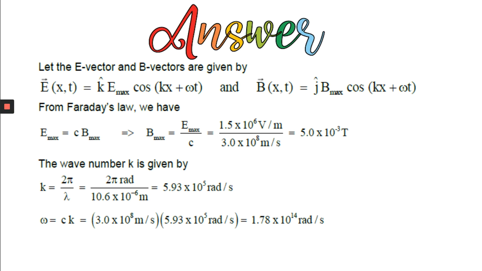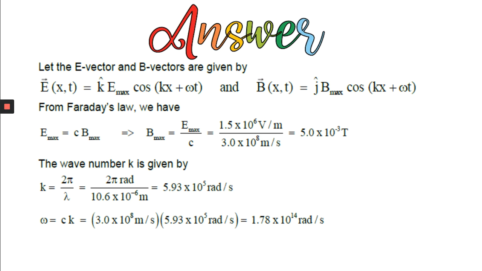So just, we have discussed what? There is a relation between E and B, and always the ratio of E to B is a constant which is equal to C. This is in vacuum, and here also the wave is propagating in vacuum. So what is your E maximum? E maximum is C into B maximum, because if you write E equal to C into B, you can also write E maximum is C into B maximum. So what is the B maximum? E maximum by C.